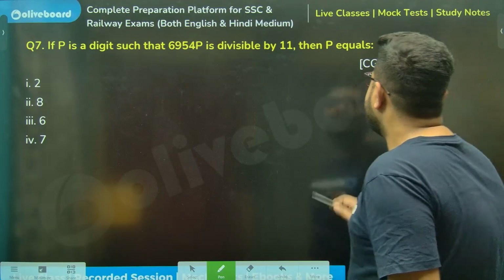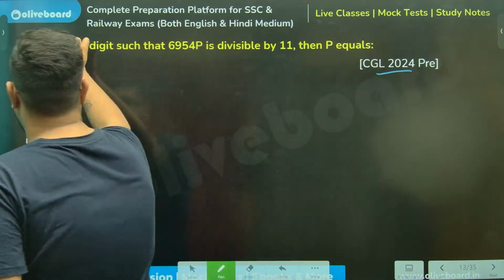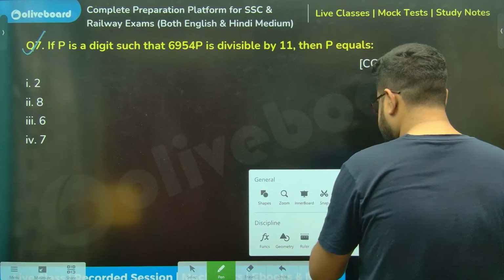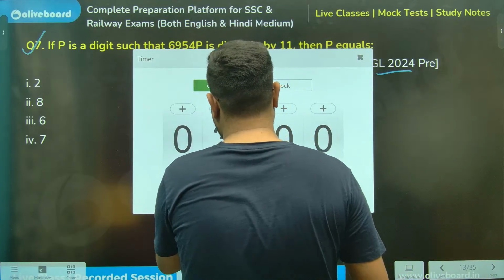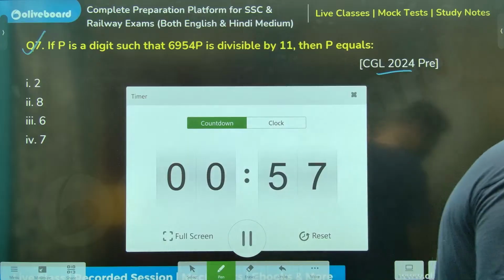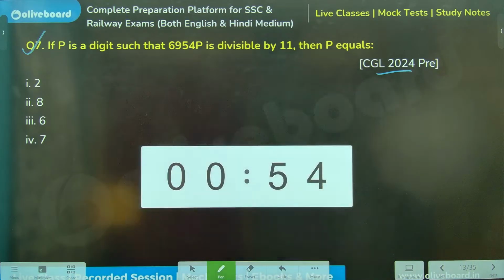Sir, next one. CGL again 24. Chalo. 30 seconds time. Achha, let me give you guys a timer. 1 minute I'm giving you. I need answers from everybody. Jaldi se, sir. Very, very quickly need answers.